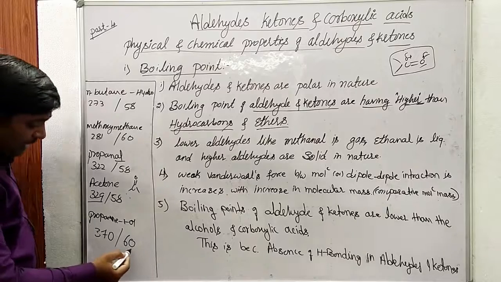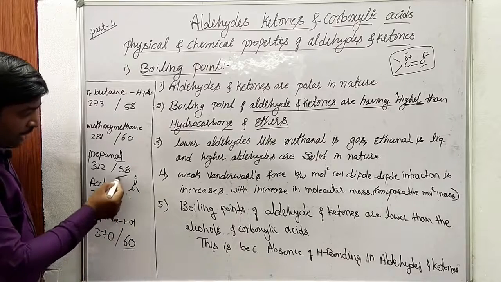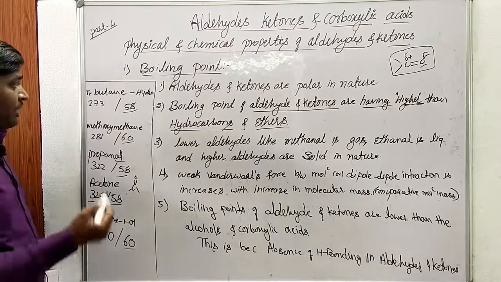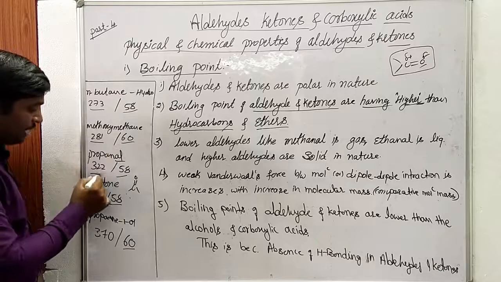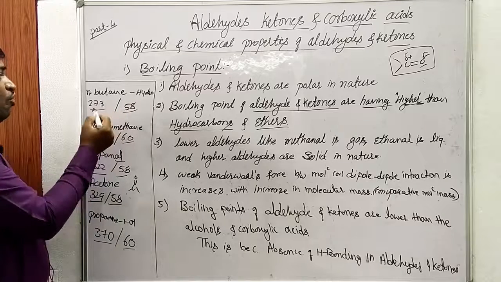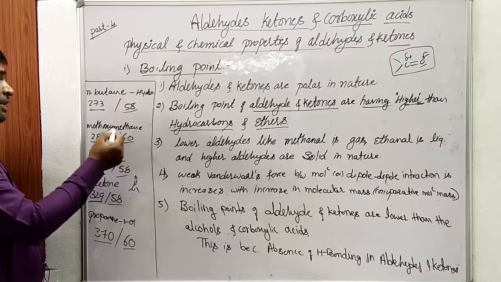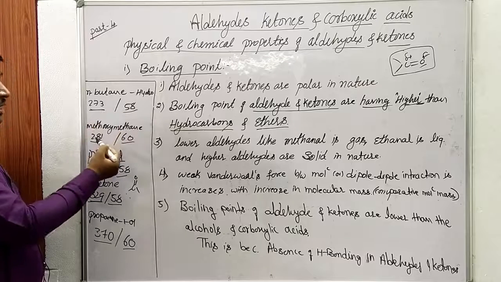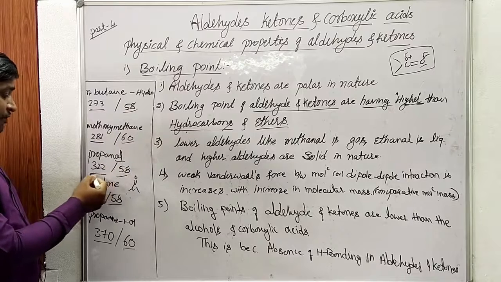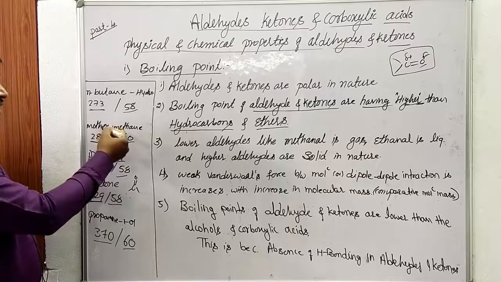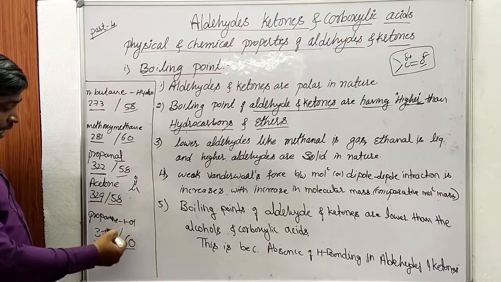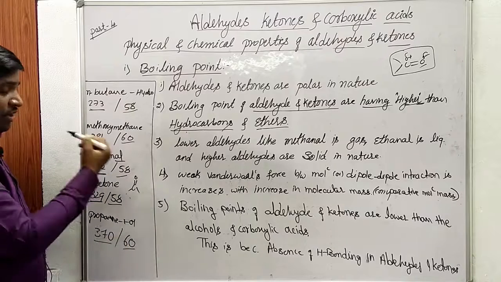Observe that the masses of all these compounds are almost similar, but the boiling points keep changing. The hydrocarbon has 273 K. Methoxymethane, an ether, is higher at 281 K. Propanal, an aldehyde, has a boiling point of 322 K, higher than ethers and hydrocarbons. Acetone has 329 K, and propanol, the alcohol, has a still higher boiling point than aldehydes and ketones.